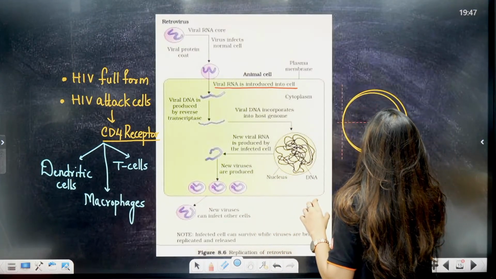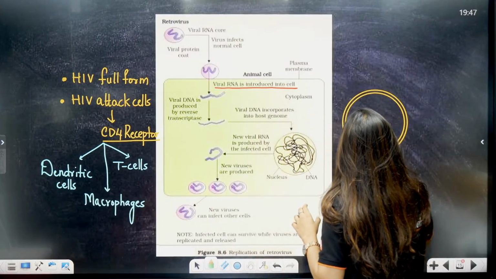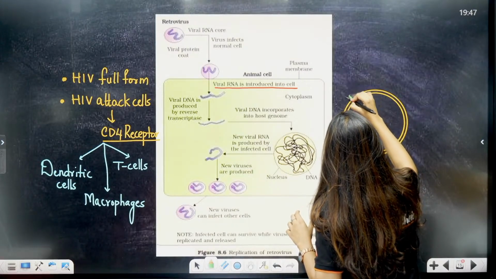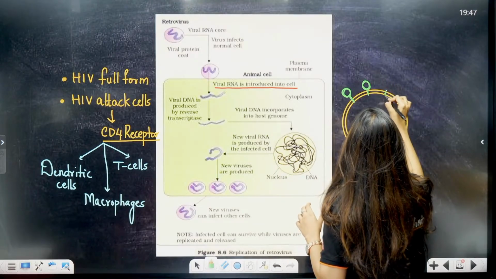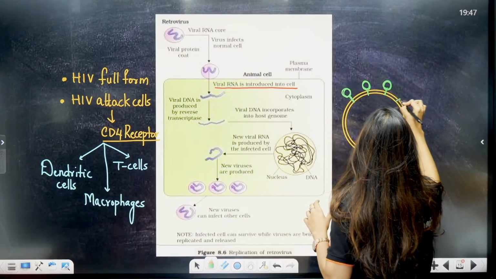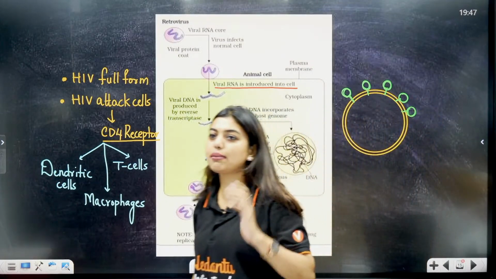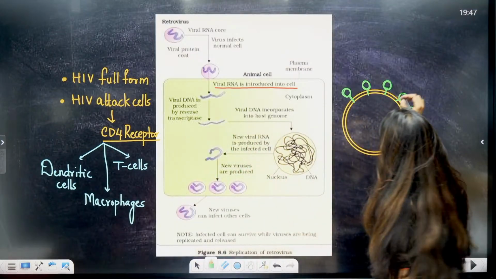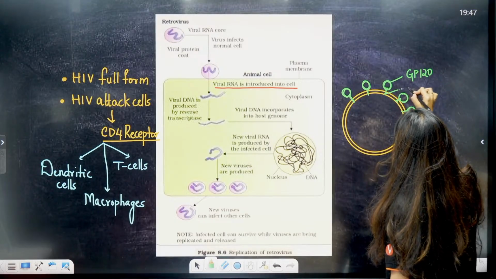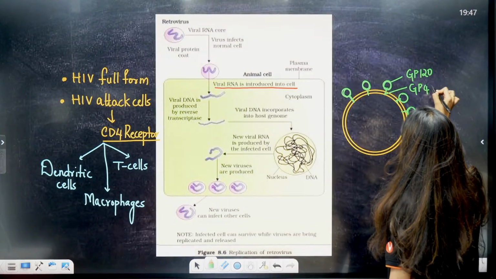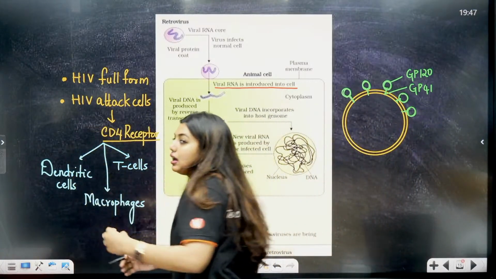This is your HIV. On this HIV, remember that this glycoprotein is there. Actually, in college no one explains this much because it's out of syllabus. To make a student understand, we need to explain this so the student will be able to relate it. Most students learn by heart and go. Right. So students, remember this is GP 120 and this is GP 41. These are glycoproteins. This GP 120 will go and bind to the CD4 receptor and it will enter inside the cell.